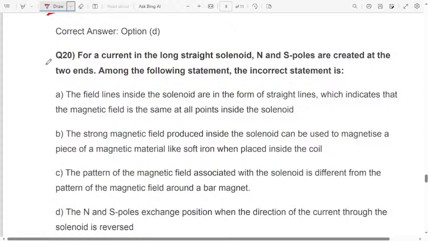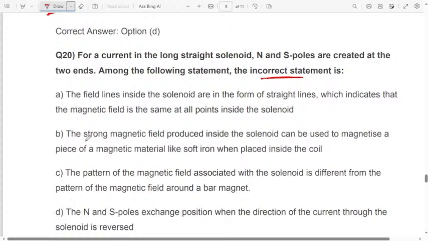Okay. Then question number 20. For a current in the long straight solenoid, north-south poles are created at the two ends. Among the following statements, they are asking for the incorrect statement. Option A, the field lines inside the solenoid are in the form of straight lines, which indicate that magnetic field is the same at all the points inside the solenoid.